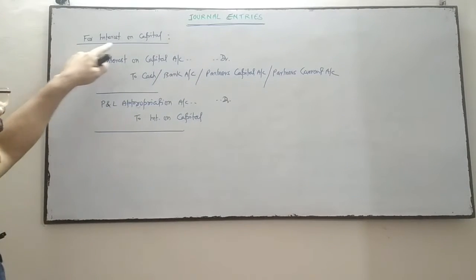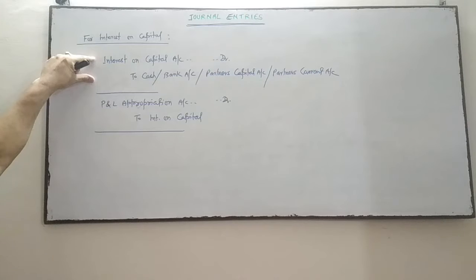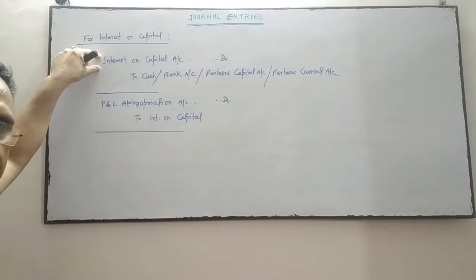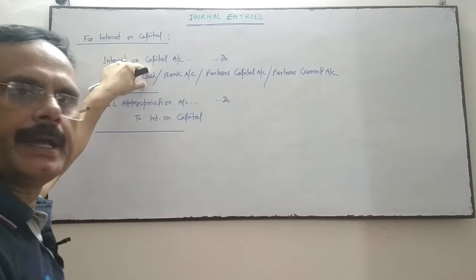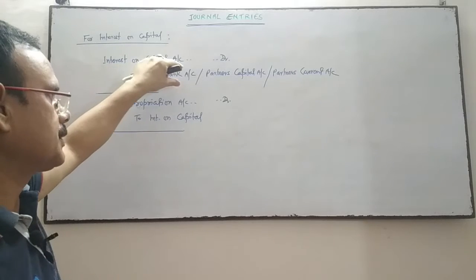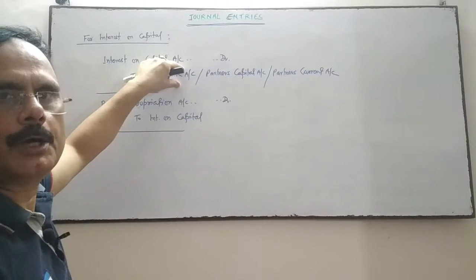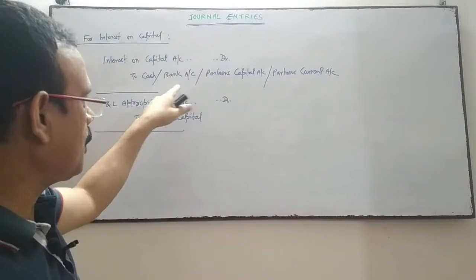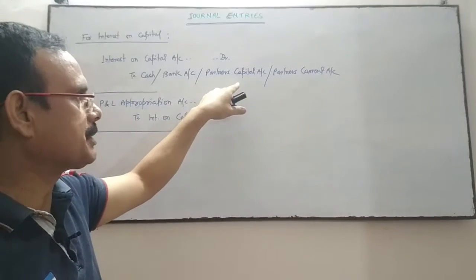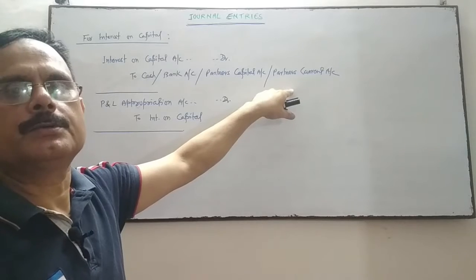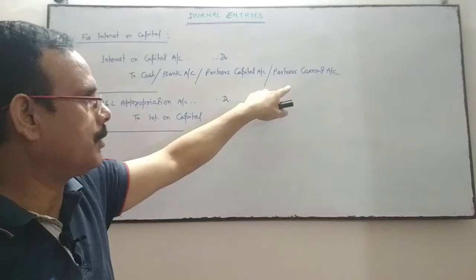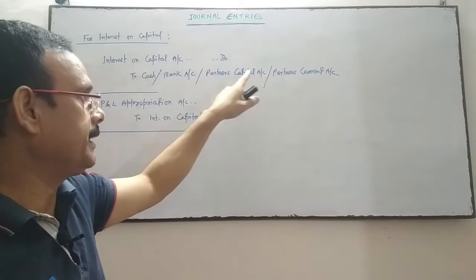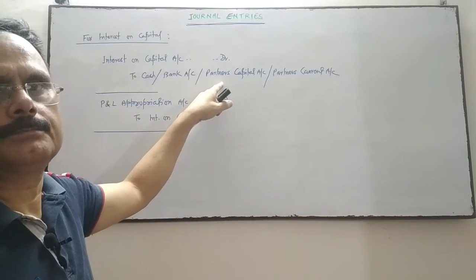So the first entry for interest on capital will be interest on capital account debit, because it's a nominal account, debit, to cash account if the interest is paid by cash. If interest is paid by check, then to bank account. If it is not paid, then it may be transferred to capital account or current account. If the capital is fixed, then current account. If the capital is fluctuating, then capital account.